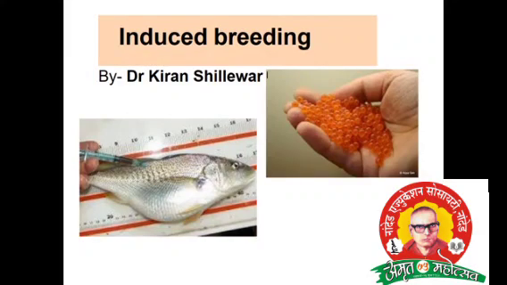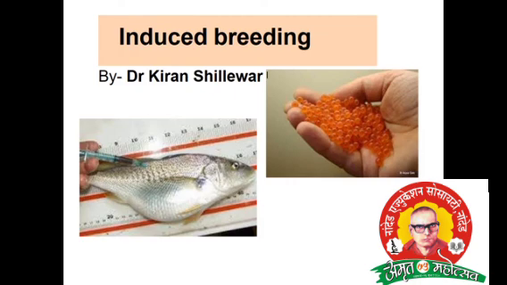Hello students, today the topic is induced breeding. But what is meant by induced breeding? Fish are induced by giving an extract that stimulates gonadotropes for breeding in stagnant water. Induced breeding means artificial breeding.